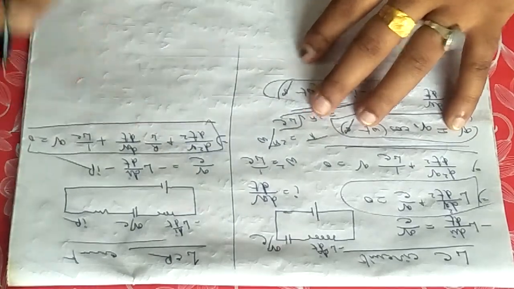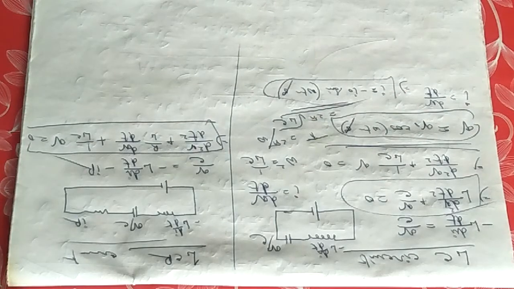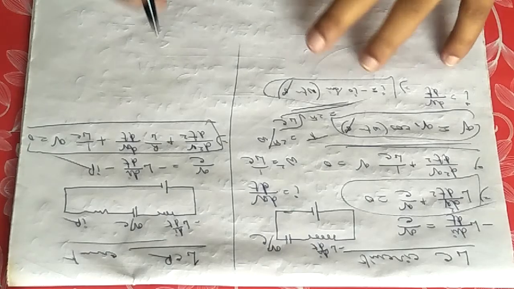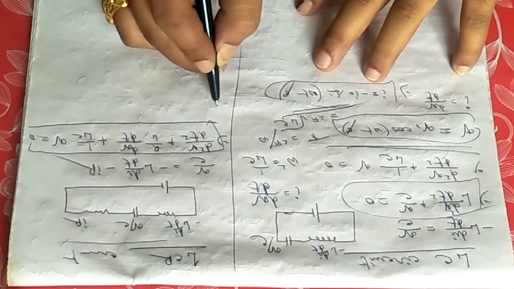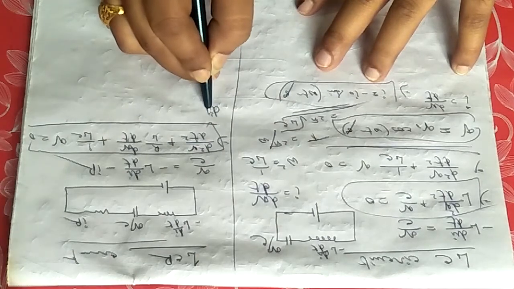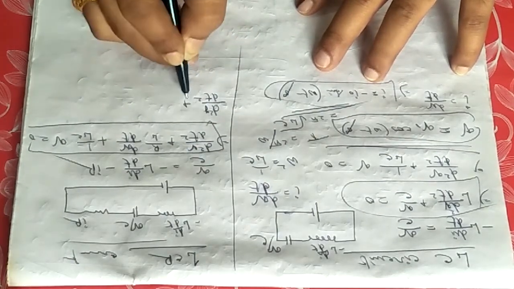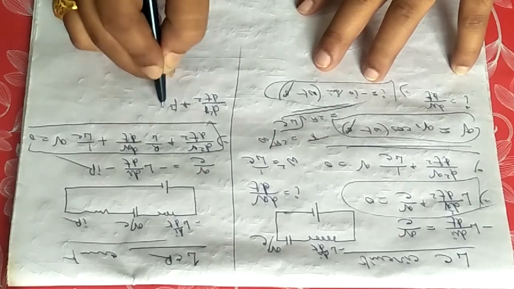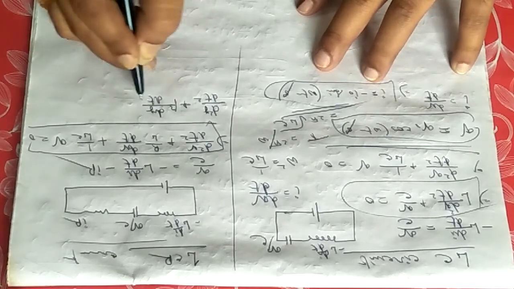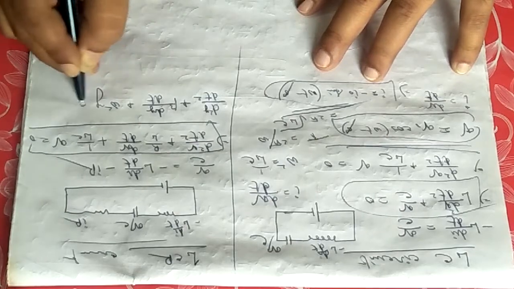Now look, this is no longer the equation of simple harmonic oscillation. This differential equation is the equation of damped vibration, which you can compare with the equation d2y dt2 plus beta dy dt plus omega square y equals 0.